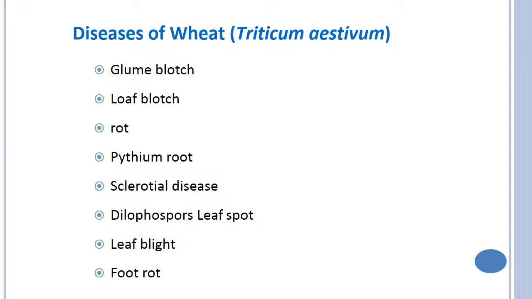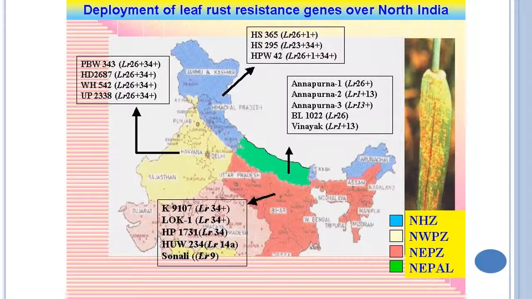The major diseases of wheat are bloom blotch, leaf blotch, rot, pythium rot, rust. Rust is the most devastating disease in wheat. Then sclerotial disease, Diplodia leaf spot, leaf blight, foot rot. This is the leaf rust.